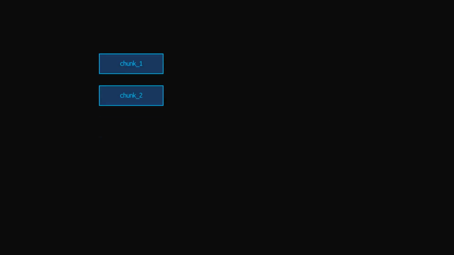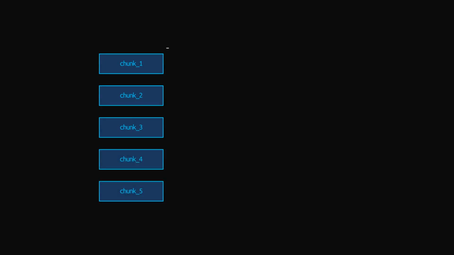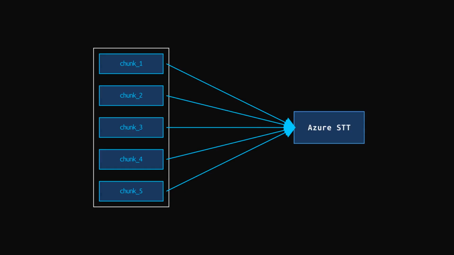You have 5 audio chunks that you need to transcribe all at once, so the obvious move is to send them all at the same time and wait for the results, which is exactly what Gather promises. You pass in 5 coroutines, it schedules them all, and you get back 5 results. It looks like parallelism, and it feels like parallelism. 5 calls going out at the same time, the slowest one sets the total time, and you are done.